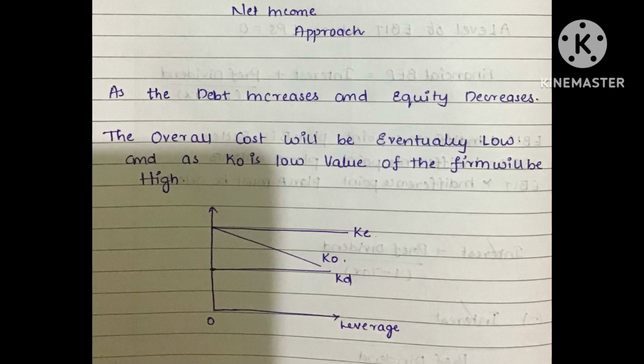As we know, the overall cost of capital is inversely proportional to the market value of the firm. In this case, the major funds are acquired at a lower cost, so the overall cost of capital will be low. Hence the market value of the firm will be high in the net income approach.